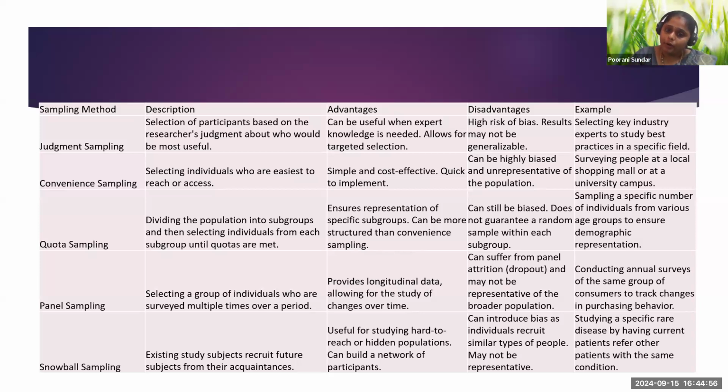So over a period of time, your data is collected, right? So that comes under longitudinal data. The biggest disadvantage is that there would be dropouts. It's very obvious. Employees from 2021 may not be in the same place or with the same company in 2025 or 2026, right? A dropout of employees is very much possible. That may not be representative of the broader population. When you have a small population, that's fine.